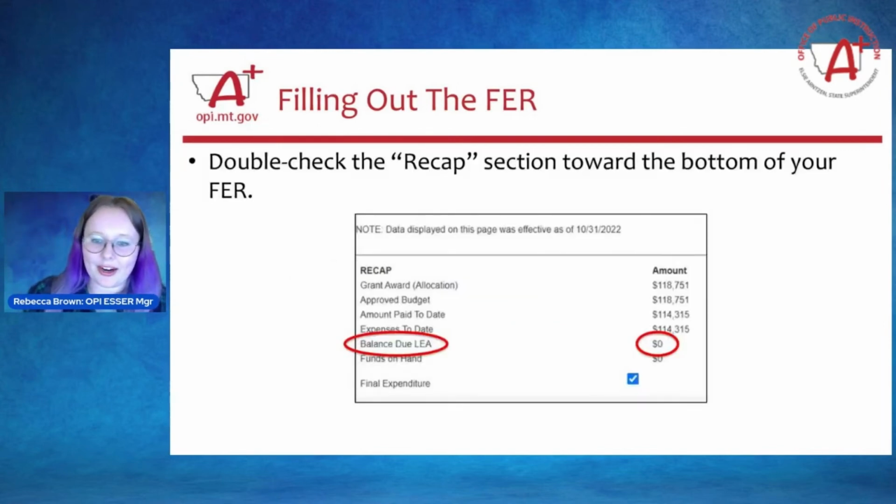Next slide, please. After you are done filling that out, you put in the end period expense date. You do need to double check this recap section. This is down towards the bottom of your FER, and this recaps everything that it says up above in the table. What you can see in this screenshot is that the balance due to the LEA, that's you, the school or the district, is $0. That means that the OPI does not need to pay the LEA any additional funds.